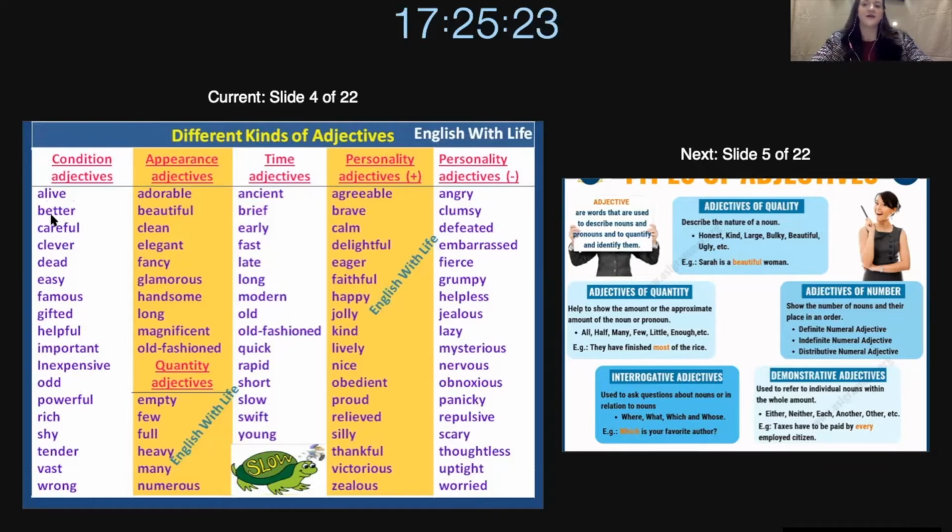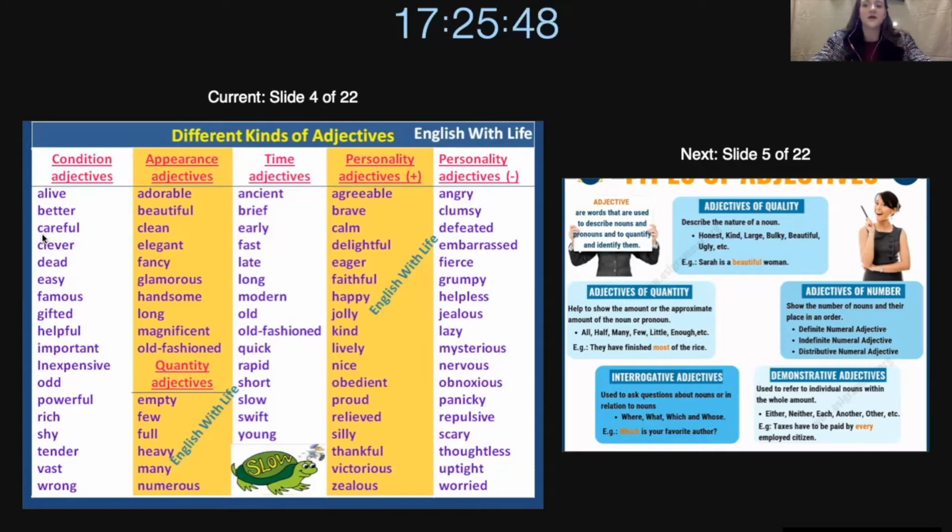So I could say, I hope tomorrow's weather is better because today it is cold. So better, it's improving. Next, we have careful. Careful is when you are focused on being very smart with your decisions, or you do things very slowly to make sure you don't make a mistake.